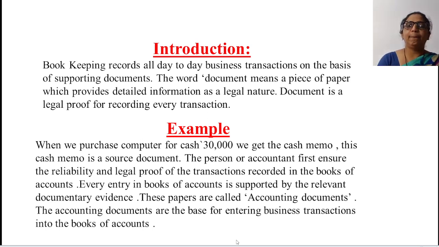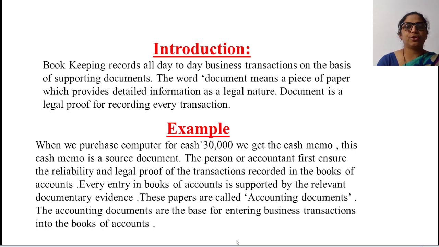Bookkeeping means recording the day-to-day transactions in the proper books of account. So these are the supporting documents, a piece of paper with detailed information of a legal nature. For example, when we purchase a computer for cash, 30,000, we get a cash memo. Yes or no?